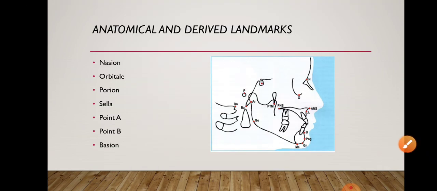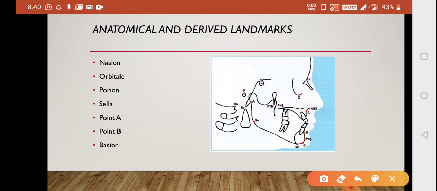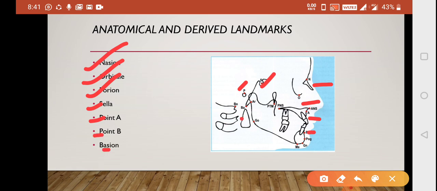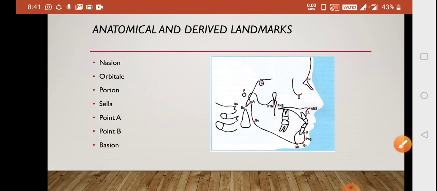So let's appreciate some of the landmarks here. You can see it is a nasion, and you can see orbital, you can see Porion, you can see Sella here, you can see point A and point B and Basion. So I'll be clearing every part now, and you should be knowing 1 or 2 points regarding them. And yeah, let's start with it.